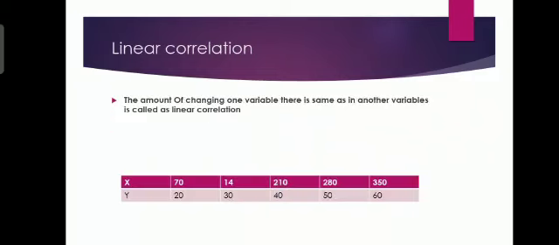Now we are going to see about the linear correlation. When the amount of change in one variable is the same as in another variable, it is called linear correlation. Here we have a tabular column of linear correlation.